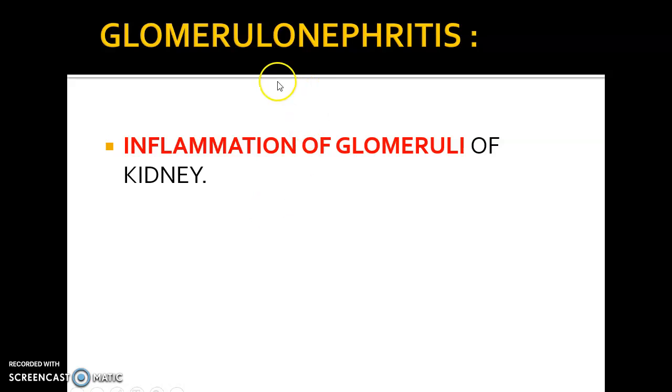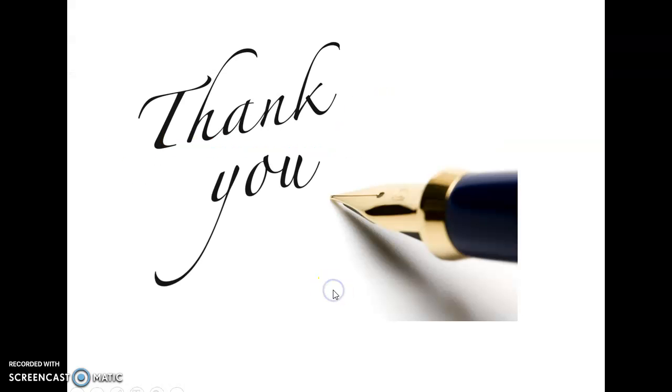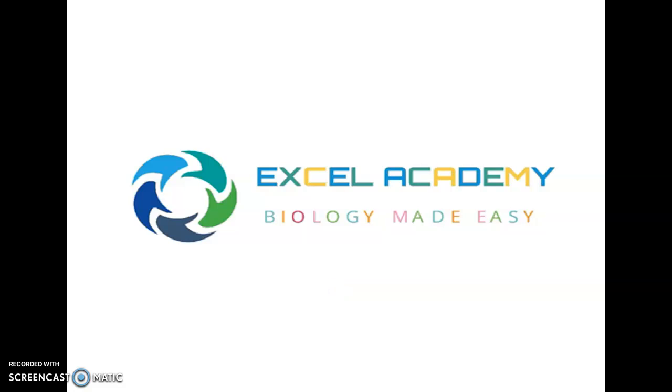So here as you can see, the word glomerulus is used. So here if the glomerulus undergoes inflammation, then the kidney obviously is not going to function properly, and this condition is called glomerulonephritis. So with that we conclude this chapter, that is excretory products and elimination. Thank you.